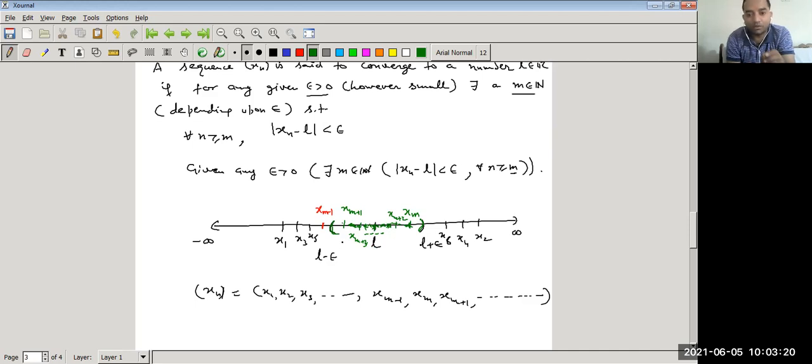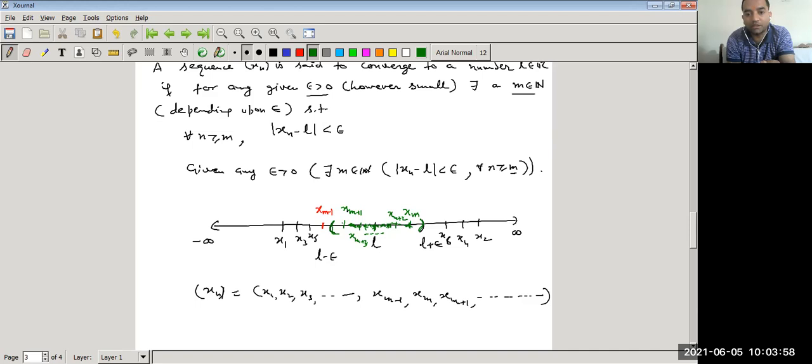Think again about what we get: for any given epsilon greater than 0, you can take any positive real number, there exists a positive integer m, or we can say there exists a natural number m, depending upon epsilon, such that, we will discuss in an example how this m depends upon epsilon, such that mod of x_n minus L, the difference between x_n and L, must be less than epsilon.